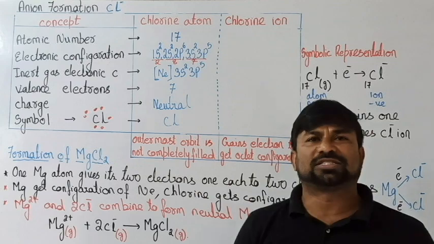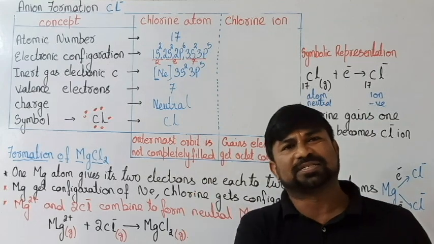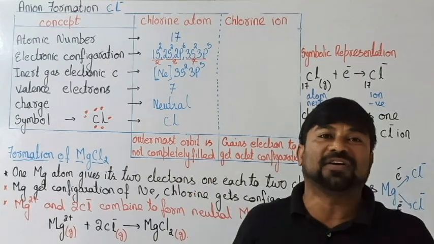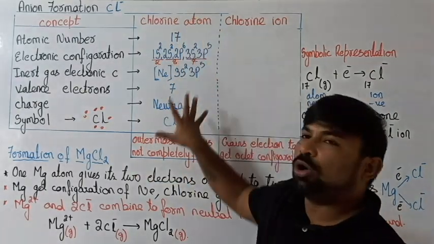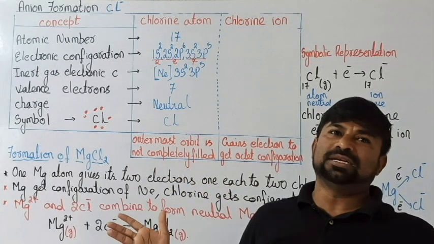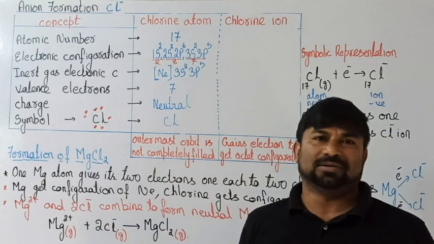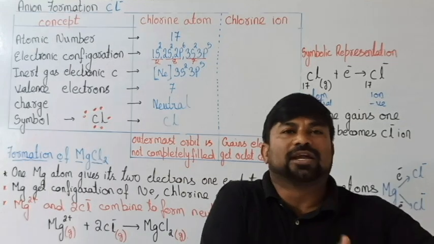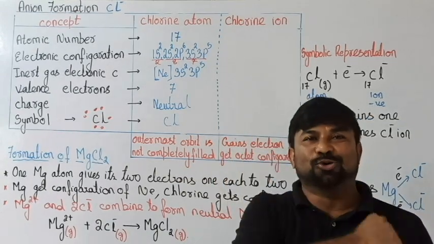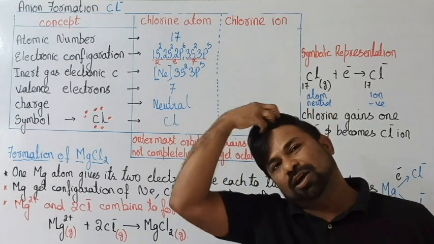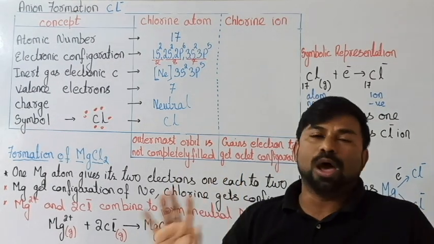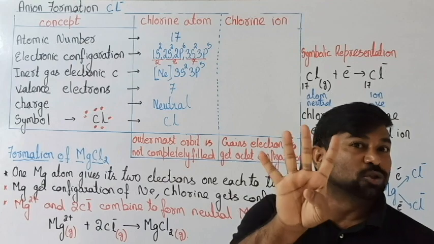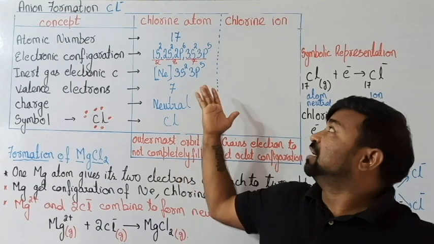It does not have an octet, or the ns2 np6 electronic configuration which is needed for stability. That means the chlorine atom is not stable. Reason: the outermost orbit is not completely filled. If it has to be filled, it should have 8 electrons, right? So what does it do? Is it going to get rid of those 7? Is it possible? No. Maximum, it can go with only 4. But here, it has 7.